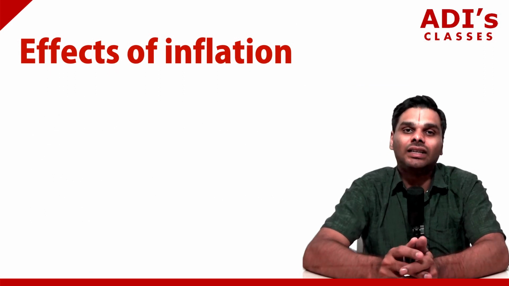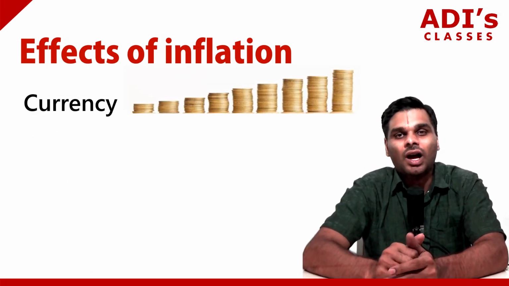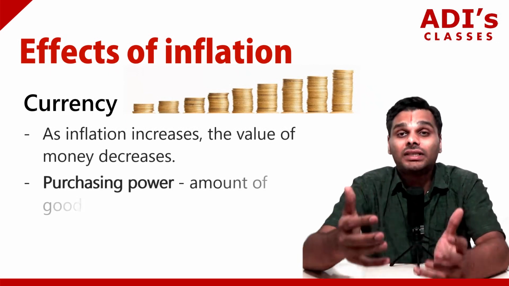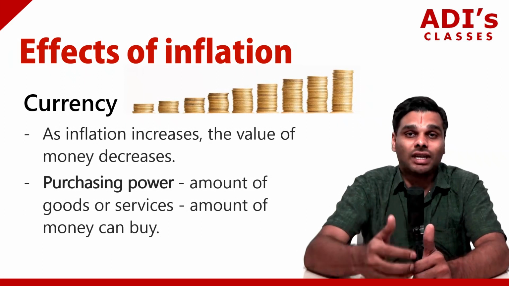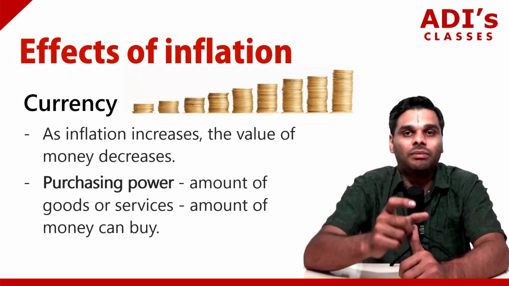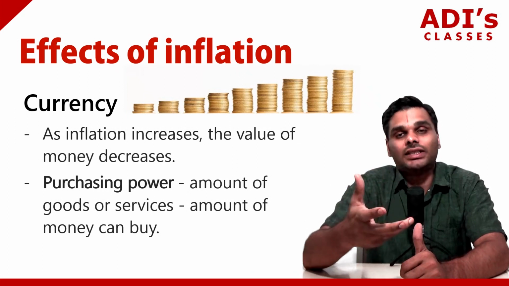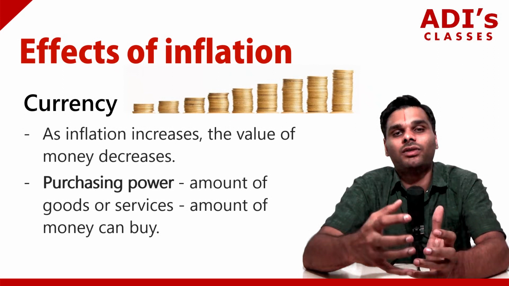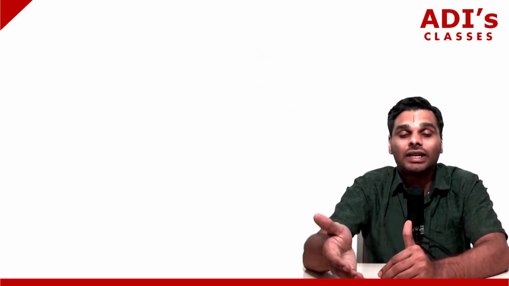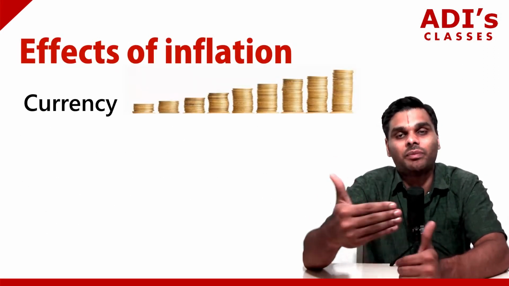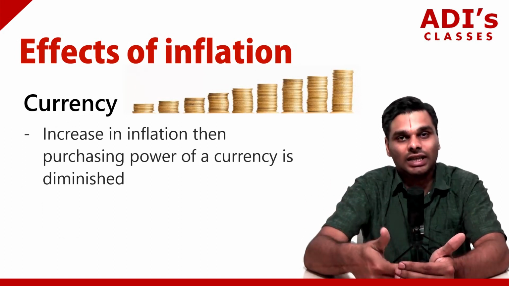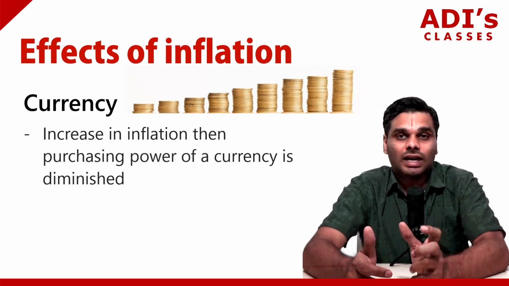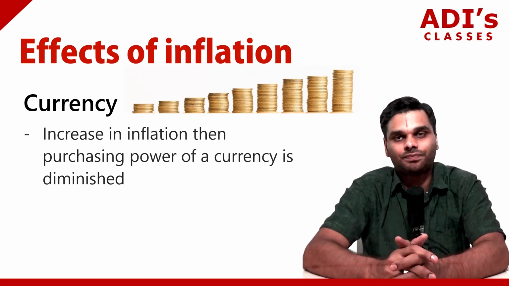What is the effect that inflation has on currency? As inflation increases, the value of money decreases. Purchasing power is the amount of goods or services a given amount of money can buy. So that is how purchasing power is defined. With an increase in inflation, what happens to purchasing power? Purchasing power also comes down, that is, it is diminished. So with an increase in inflation, the purchasing power of a currency is diminished.